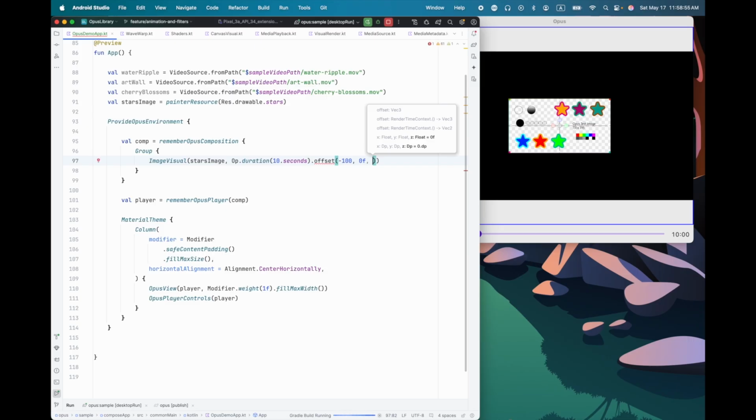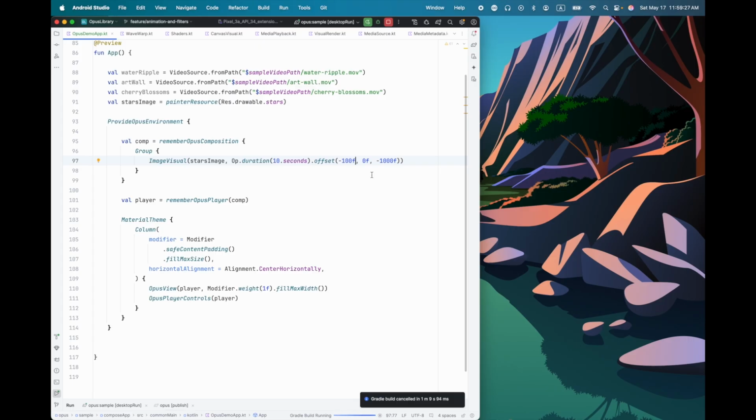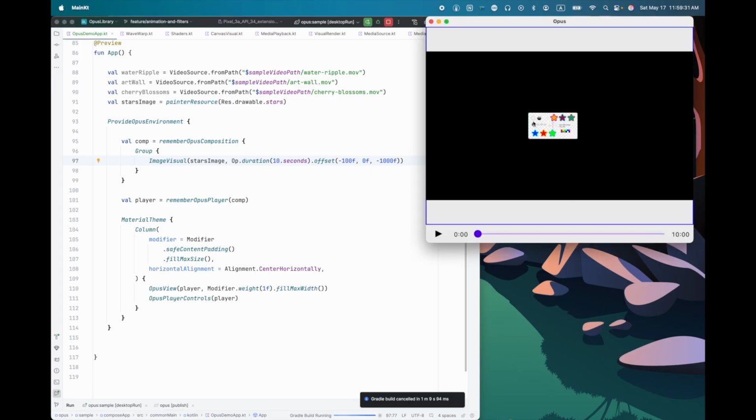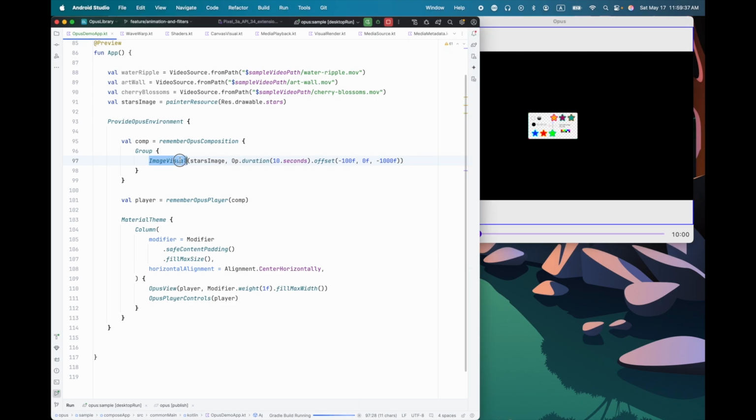And now there's a third coordinate here, which is the z-axis. Let's make that one minus 1,000. Okay, so let's try that. And what we're going to see is it's, well, just smaller because it's further away. But is this really 3D? Well, spoiler, yes it is.